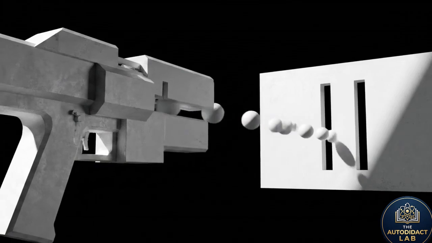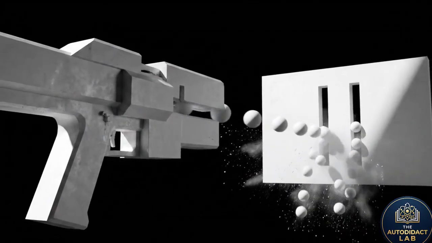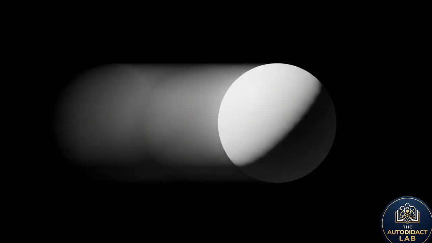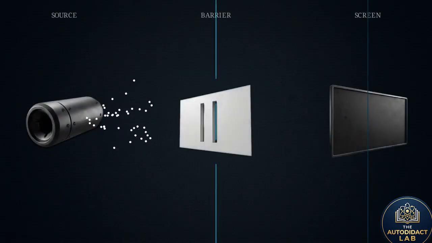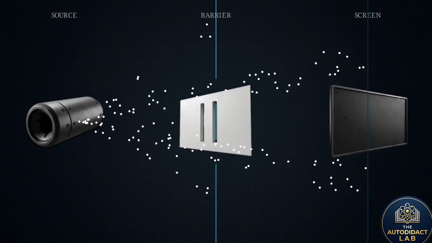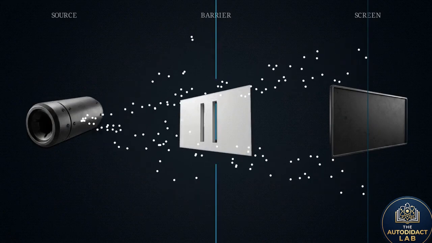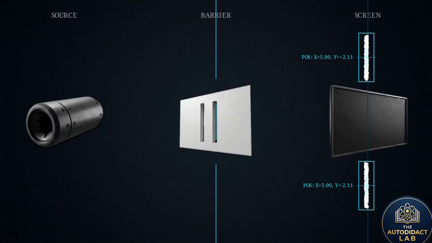To truly understand the complex world of macroscopic physics, we first have to establish the absolute baseline rules of physical matter. If you take a solid object and fire it through empty space, it follows a strict, predictable trajectory. It occupies a single, defined location at every moment of its journey. When hundreds of solid spheres are fired through a barrier with two narrow gaps, they travel in straight lines to hit the back wall. Over time, these impacts cluster into two localized vertical bands, the exact signature of particle behavior.